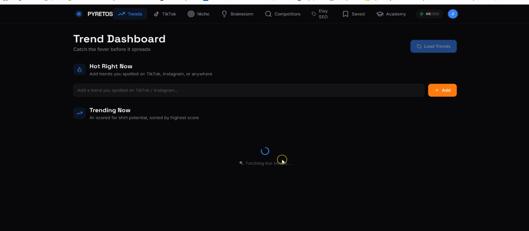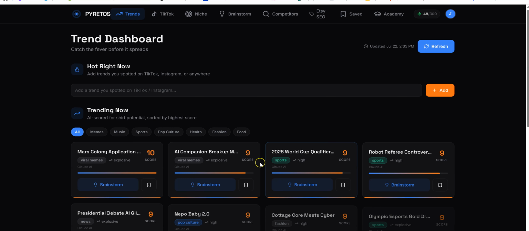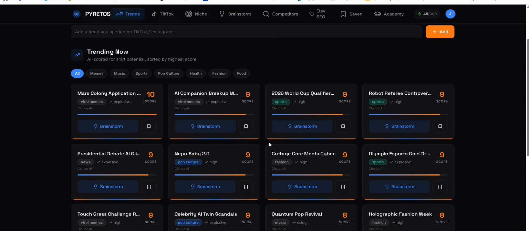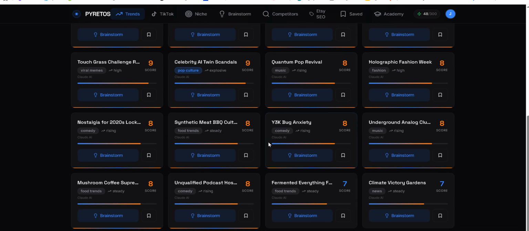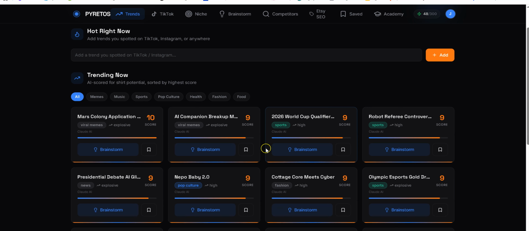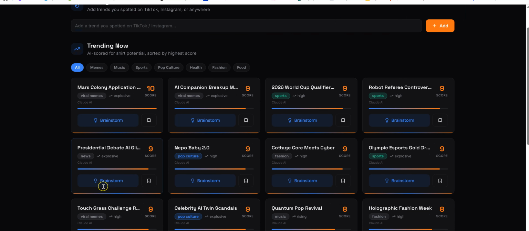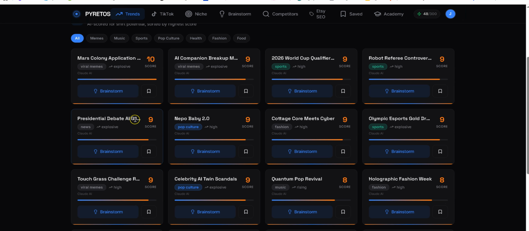We'll take a moment to load the latest trends that are happening right now today. And these are trends that are not yesterday or a week ago. They're what is actually trending on the internet right now. And as you can see, it brought us up a very nice list of different trends, including Mars colony application, AI companion breakup, 2026 World Cup qualifier, robot referee controversy, presidential debate AI, Nepo Baby 2.0.